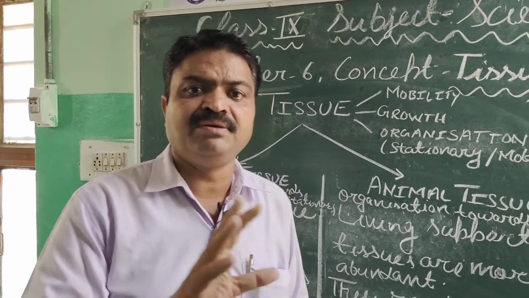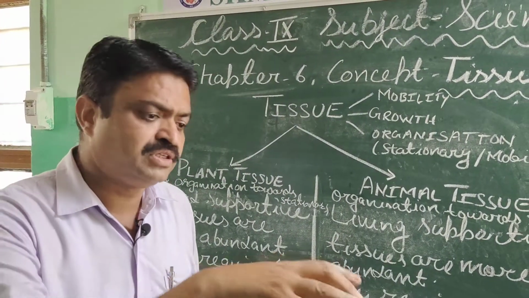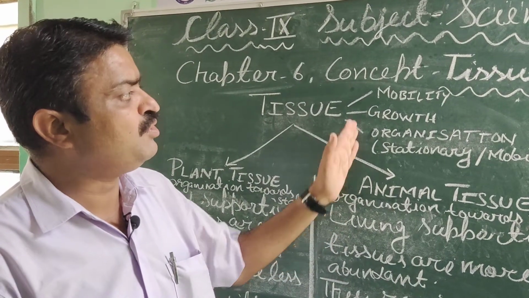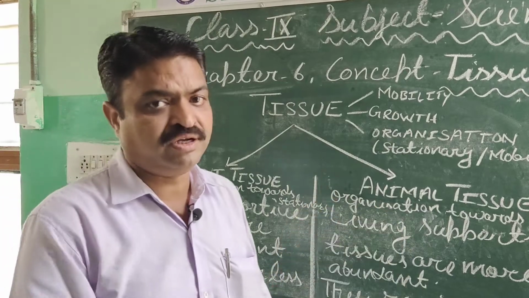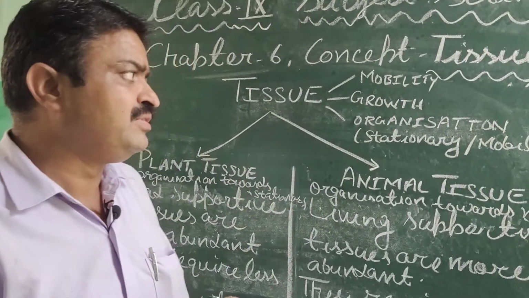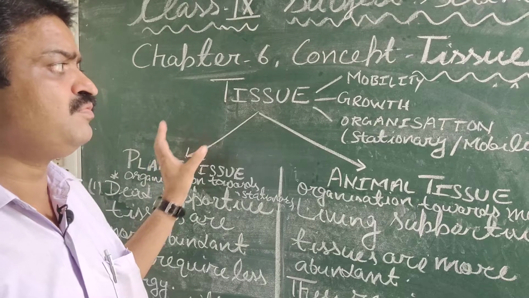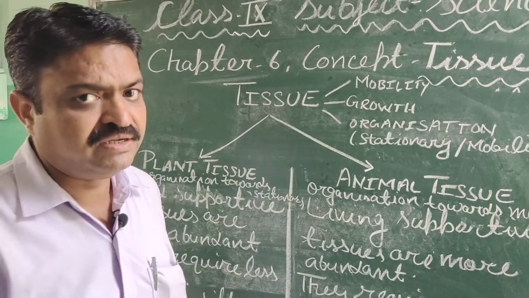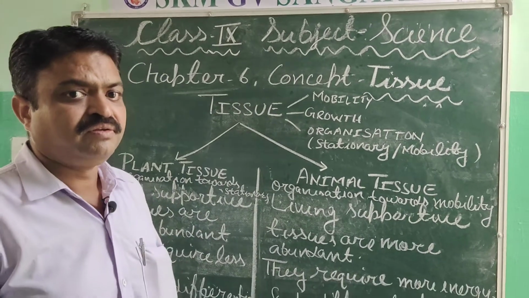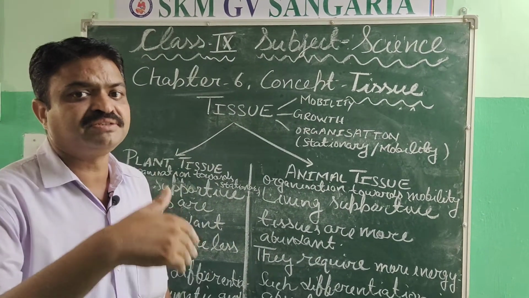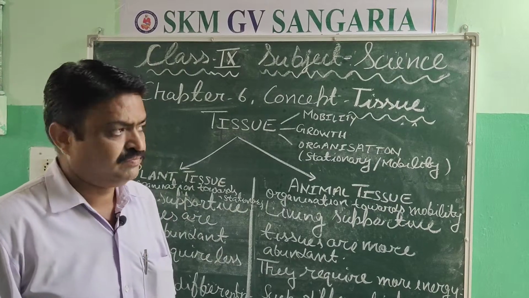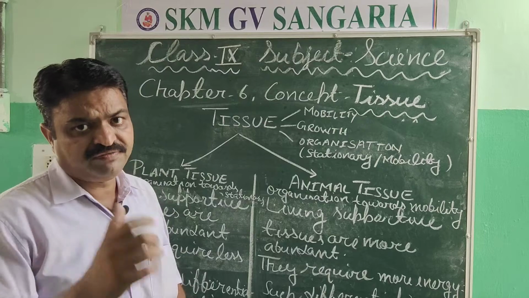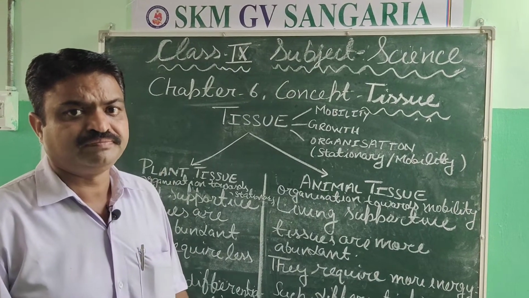They have a stationary position and are found at the same position. But animals are mobile in nature. They move from one place to another, so they have particular tissues for this function. Next is growth. In plants, growth is unlimited, means it continues throughout their life. But in animals, growth is found only in a particular period.